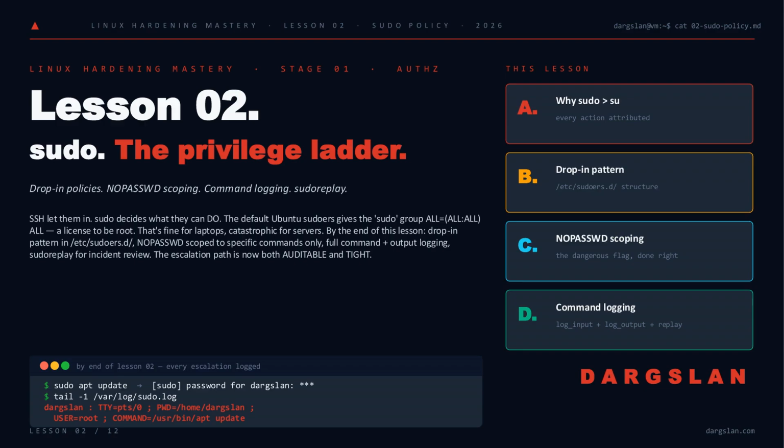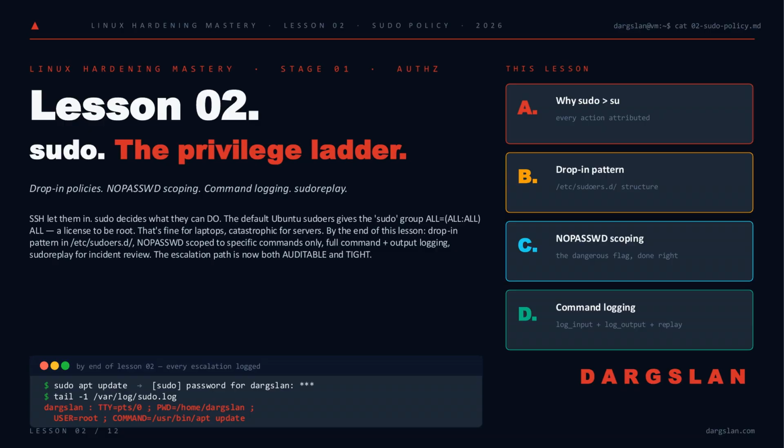Welcome to Lesson 02 of Linux Hardening Mastery, where SSH ends and the real authorization battle begins. SSH let them in. Sudo decides what they can actually do. And the default Ubuntu sudoers handing the sudo group ALL=(ALL) ALL is fine for your laptop but catastrophic on